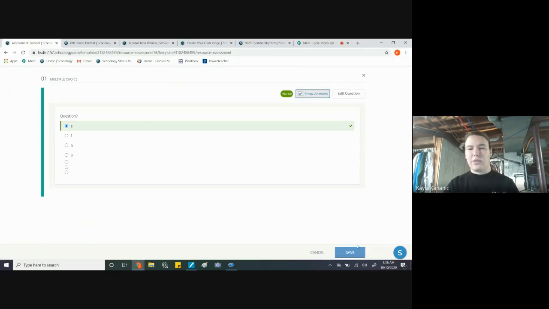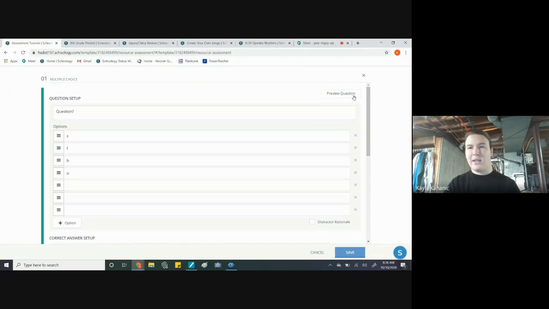Okay, make sure that you click either save or back to edit. If you hit the X without saving, it'll be a bad time and you'll be sad. I've done it many times. Don't do it. So make sure you click save,